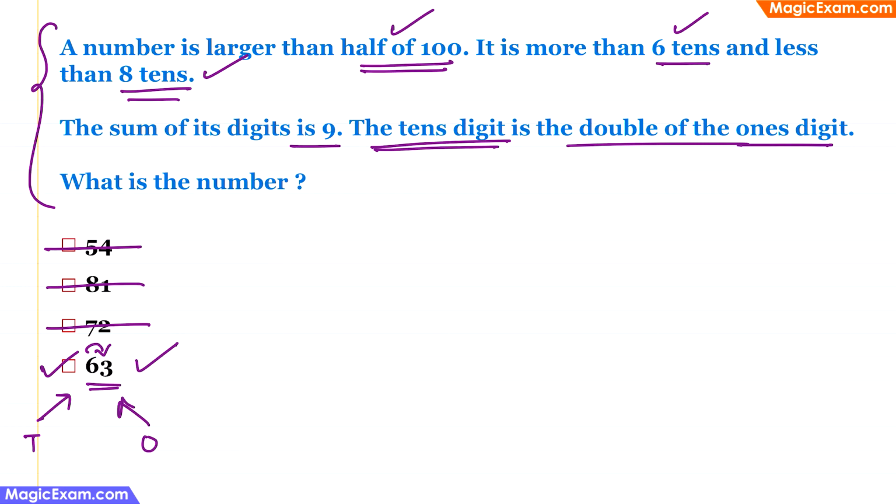But we could solve this problem by just using one bit of information. That is, the tens digit is the double of the ones digit. So start with the easiest bit of information and start eliminating some of the answer choices, and you'll be able to shortlist the answer much faster than doing the complete calculation.